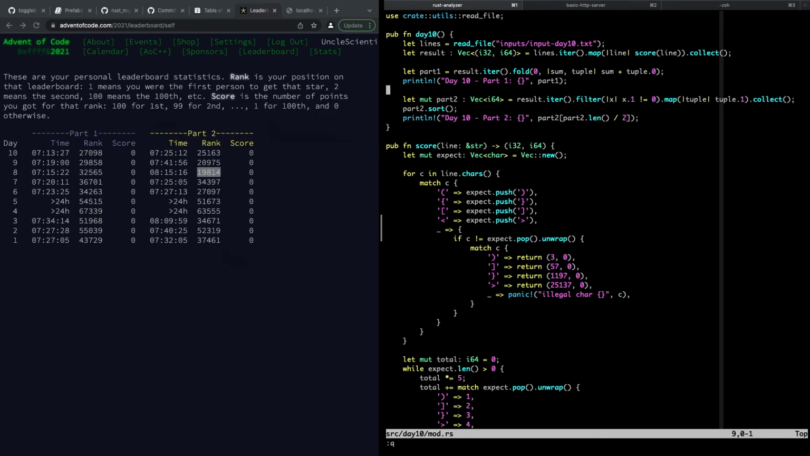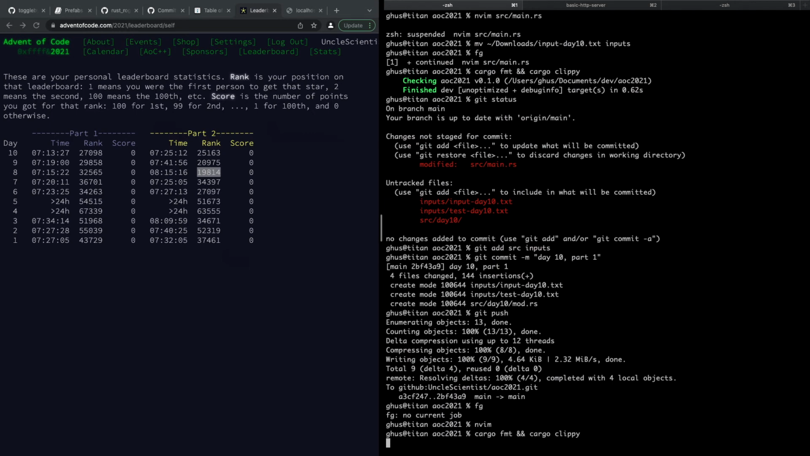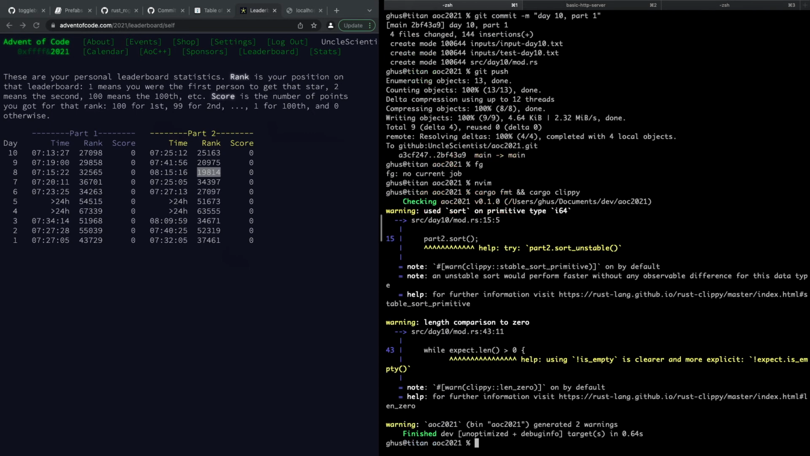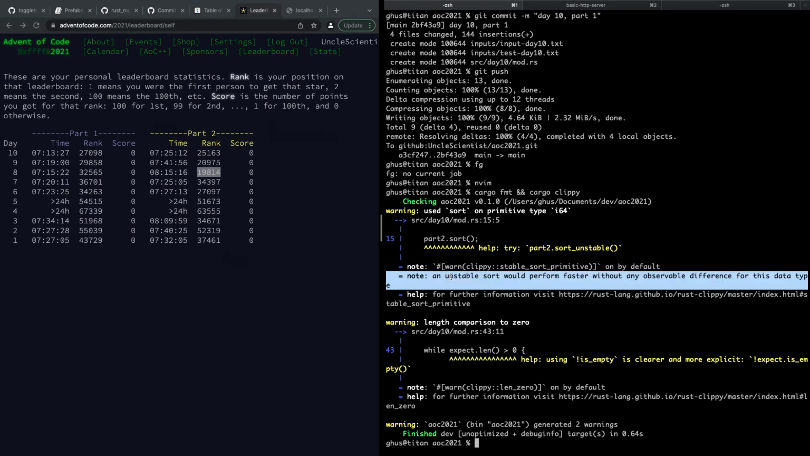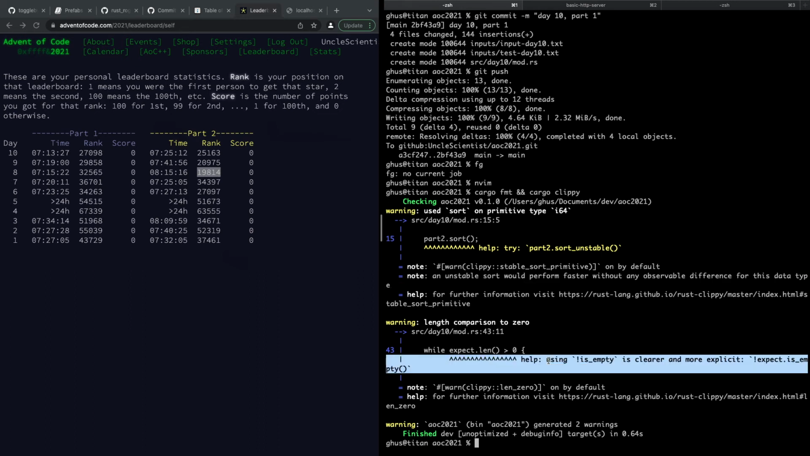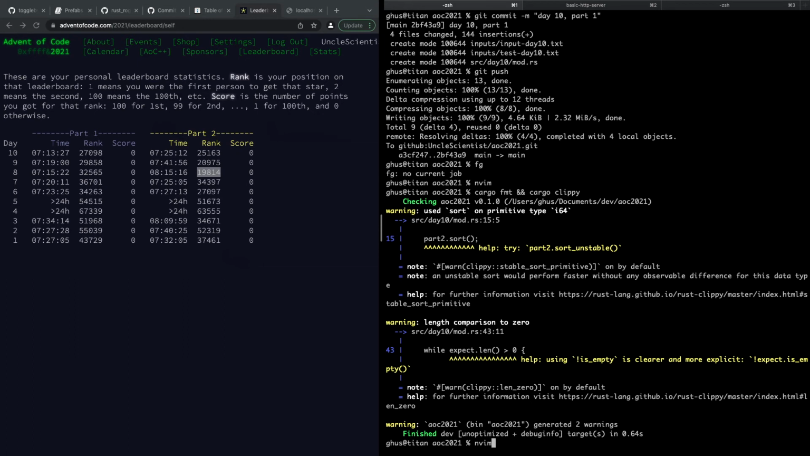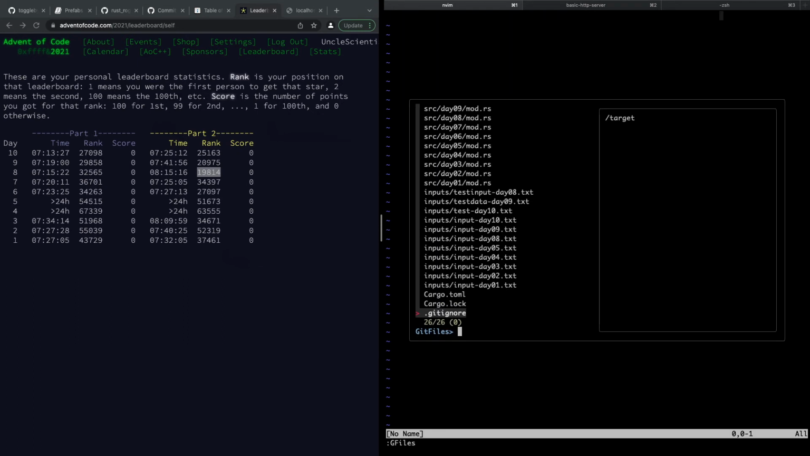What else? What else can we do with this? I think this is essentially the whole shebang, right? Is there any cleanup we can do with Clippy? I guess so. An unstable sort would perform faster without any observable difference for this data type. Okay. Oh, just use is_empty. Okay, let's do that.